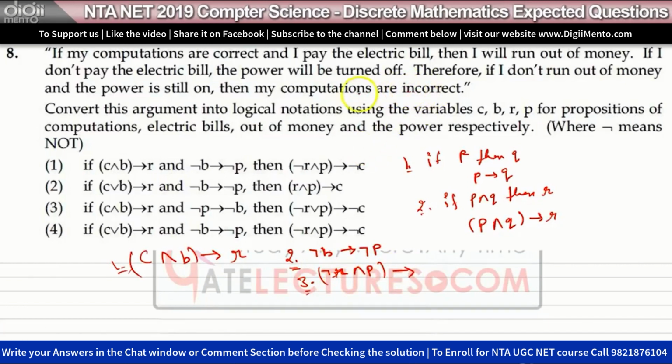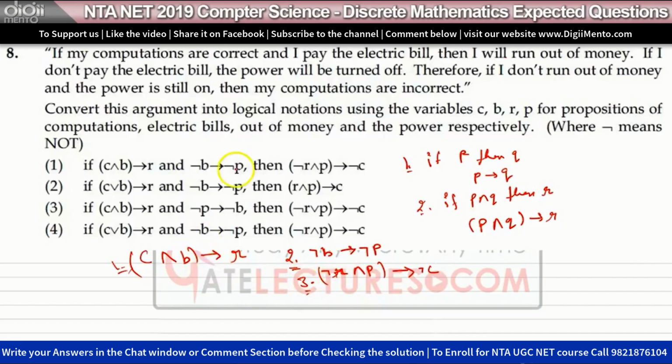Computations correct means C, and computations incorrect means not C. So this will be the equivalent logical notation for the third argument.